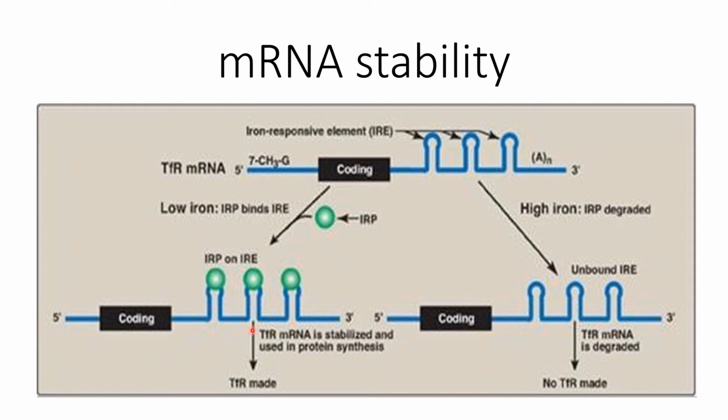So by stabilizing or destabilizing this messenger RNA, they can control the stability of the messenger RNA, and then the entrance of iron into the cell.